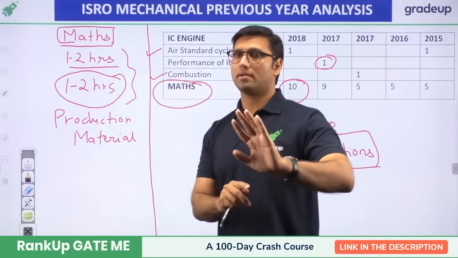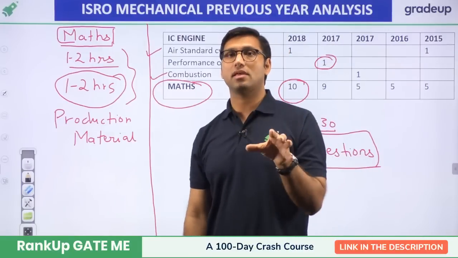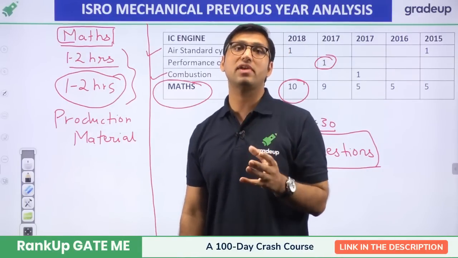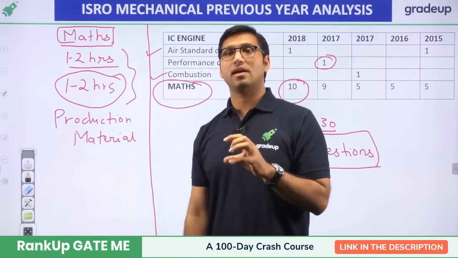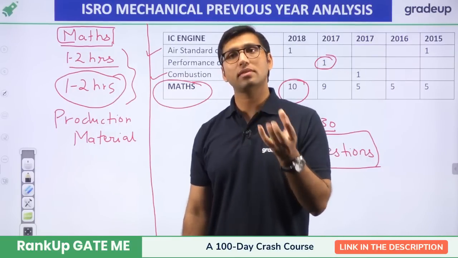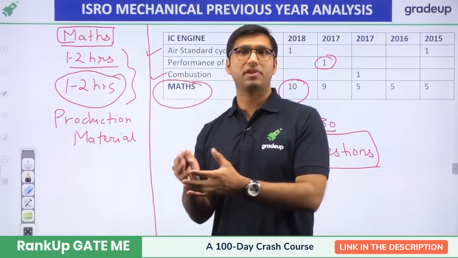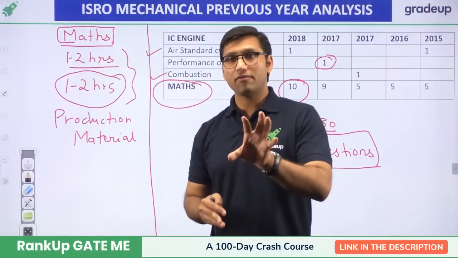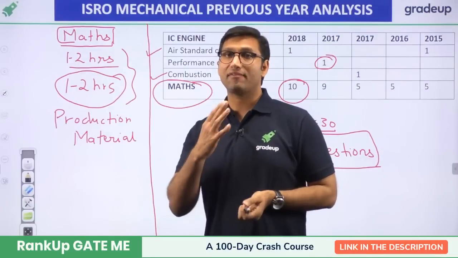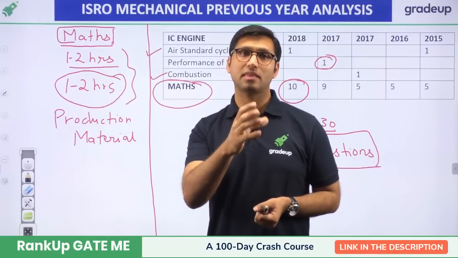I hope you are all good in these subjects. These four subjects have a cumulative weightage of around 17%, so why ignore them? If you are good in these subjects, you can gain maximum marks in the ISRO exam.